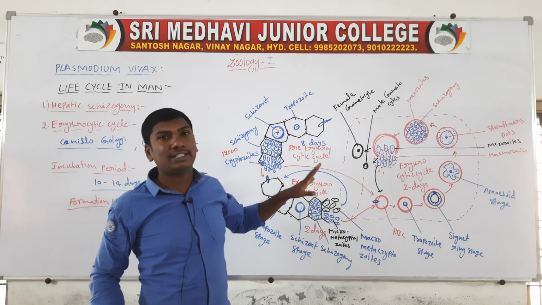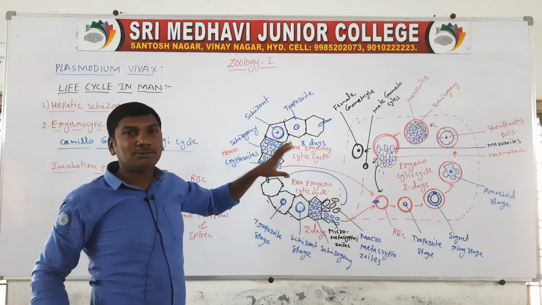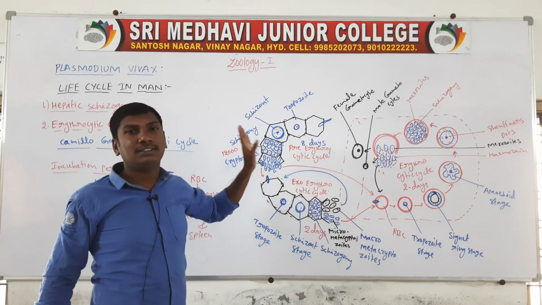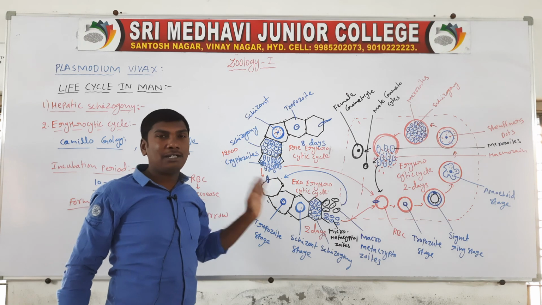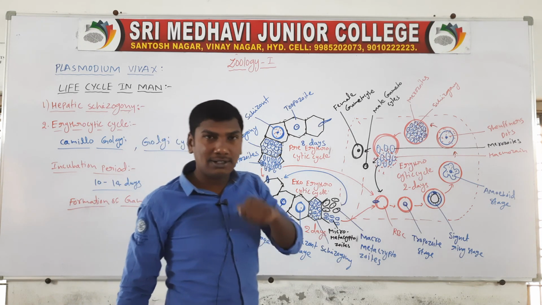So this is the erythrocytic cycle, totally the human phase of Plasmodium vivax. This is an 8 marks, very important question. Next class we will discuss the mosquito life cycle.